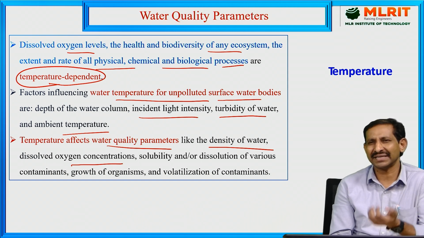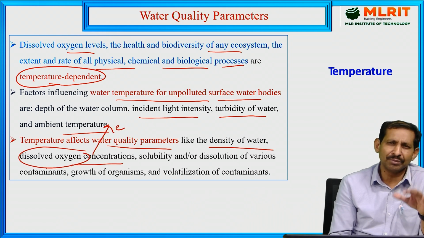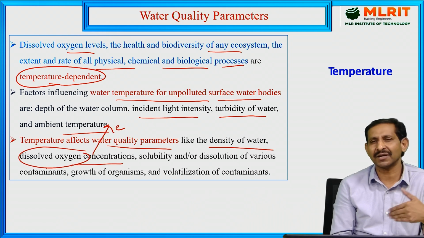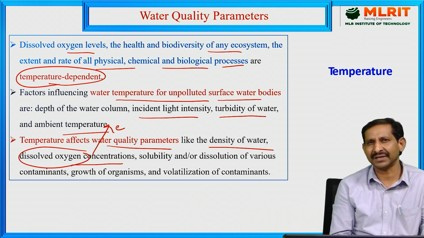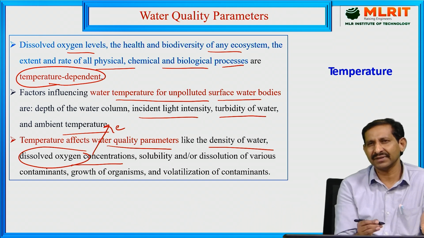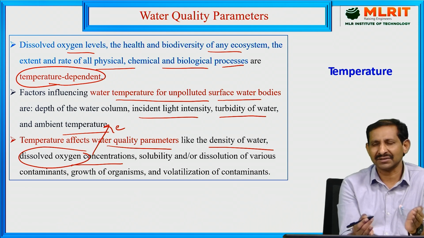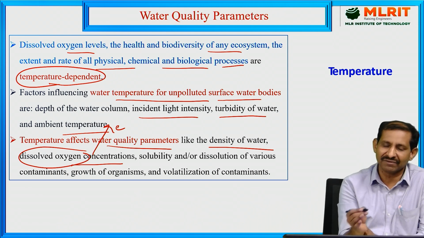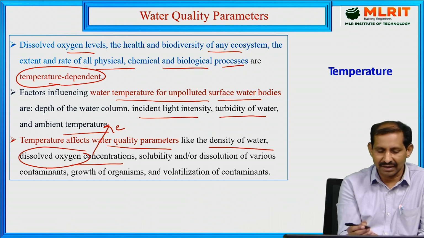If the temperature is higher, the dissolved oxygen will easily evaporate. So if the temperature is more, the dissolved oxygen will slowly reduce and aquatic life will be affected. That is the relation between temperature and the dissolved substances in the water, which will affect the environment and aquatic life.